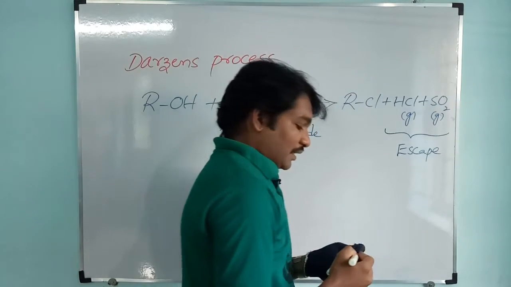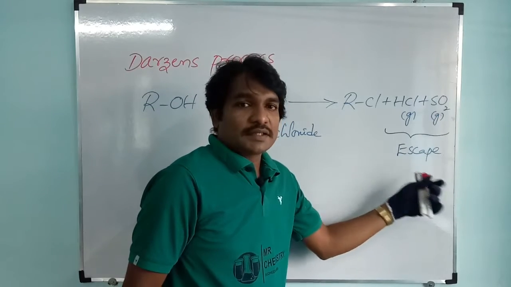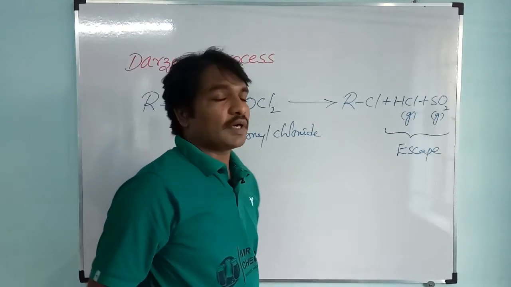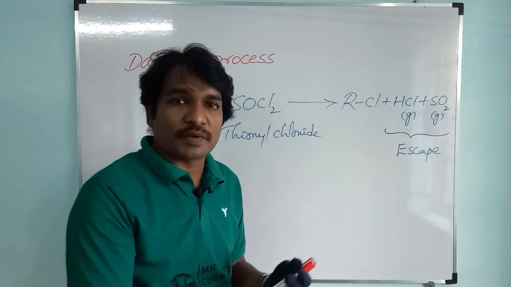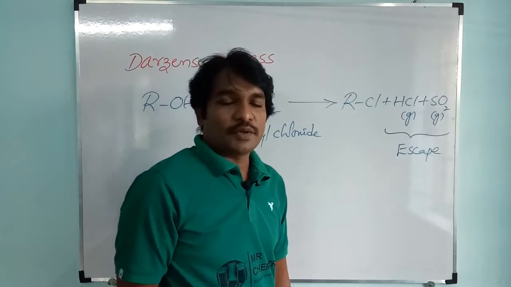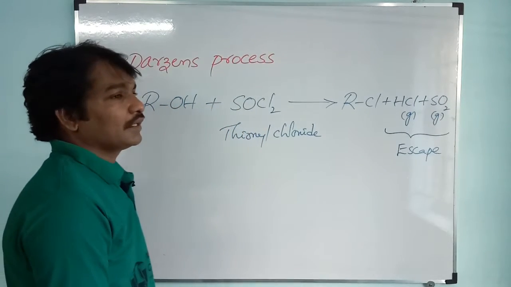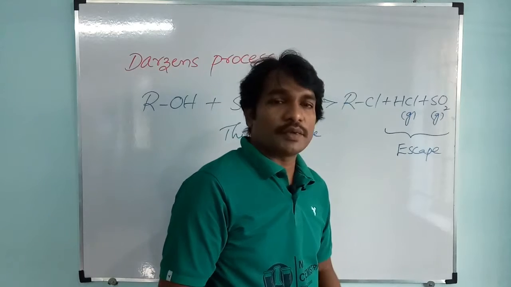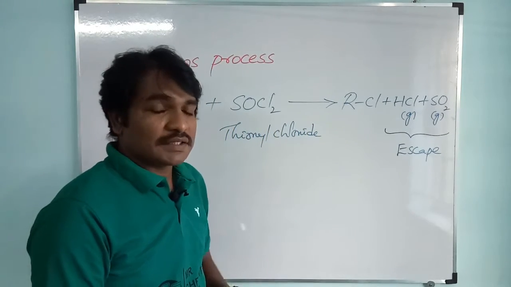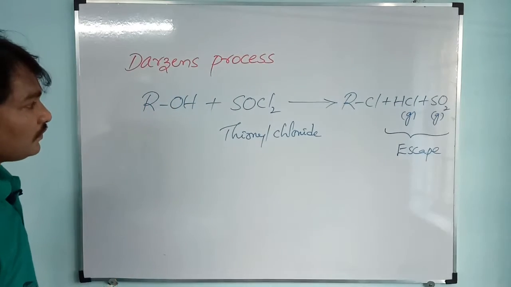See here, recall Le Chatelier's principle: if some of the products leave the product side, then what will happen? It facilitates the forward reaction. Then we will get more amount of chloroalkane here. It facilitates getting more amount of haloalkanes. That's why Darzens' process is the best method of preparation of haloalkanes.